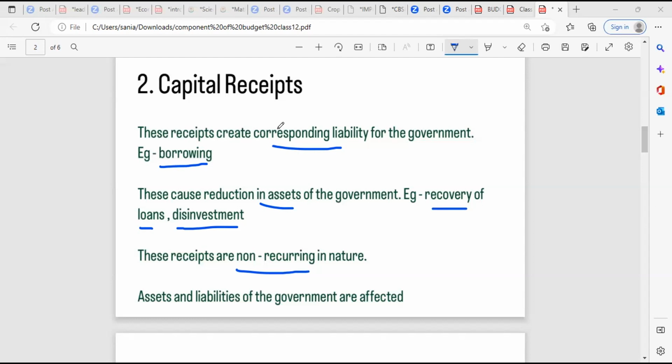These can cause reduction in assets of the government, like recovery of loans and disinvestment. These can cause reduction in assets of the government and create corresponding liability. These are non-recurring in nature.